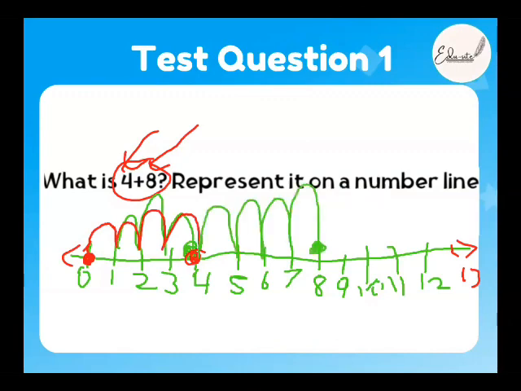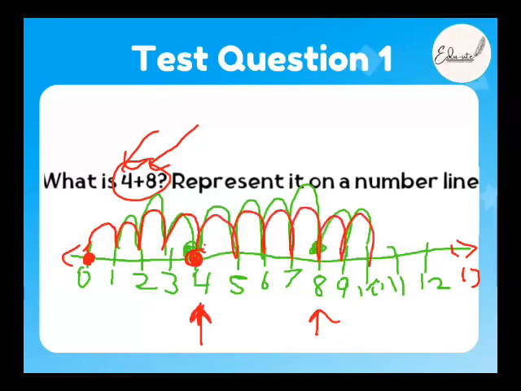Not at all. This is the wrong answer, Aisha. What you had to do was, no, you should not show 8 here. Because you just want 4 and you're adding 8 to this 4. Okay, you're adding 8 to this 4, right? 1, 2, 3, 4, 5, 6, and where are we going now? 7. So we will not take 8. No, we'll not take 8 into consideration. We will take the first one which we have. Whichever we take at first, only that is considered. 8 is the added number now. That we need to add to 4.